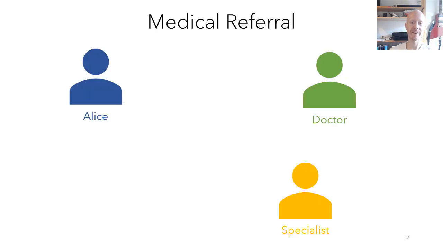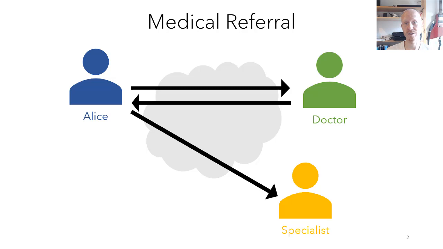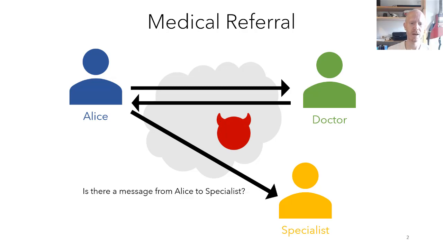We begin with a motivating example. Alice's doctor has asked her to take a test and to send the result back to the doctor for evaluation. The doctor then replies to Alice whether everything is fine and no further action is needed, or whether she needs to contact a specialist for further treatment. This communication is taking place online using standard internet protocols. But because it's happening in the open, it makes it susceptible to eavesdropping by malicious parties. And by observing whether Alice sends a message to the specialist, they can infer the result of Alice's test.